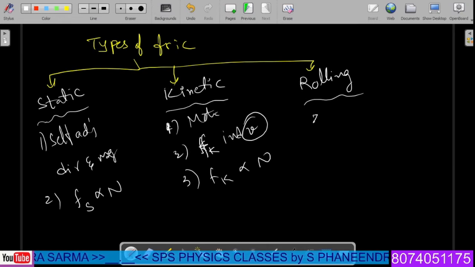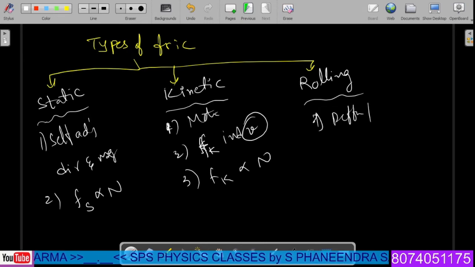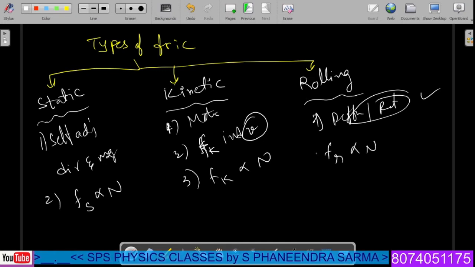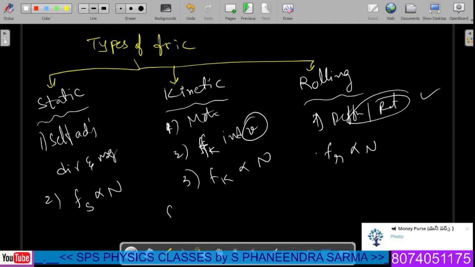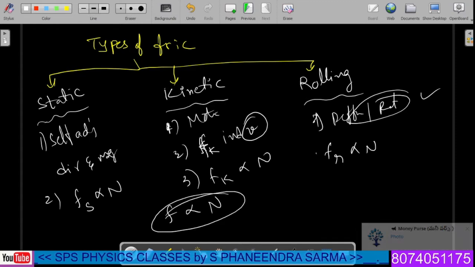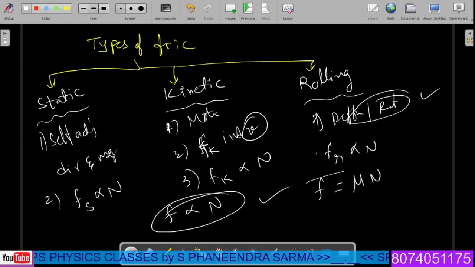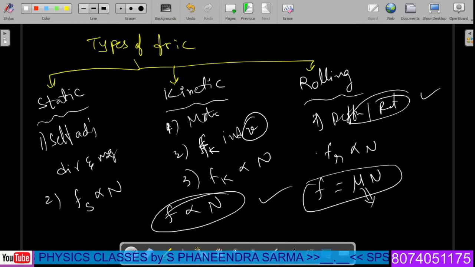Here, due to the deformation of the object, or during the rotation of the object, we get this kind of rolling friction, and the rolling frictional forces F are again proportional to normal reaction. To remove all the proportional symbols, broadly we will use frictional force F proportional to normal reaction N. Anyways, the frictional force F is equal to mu into normal reaction, where mu is nothing but the coefficient of friction.